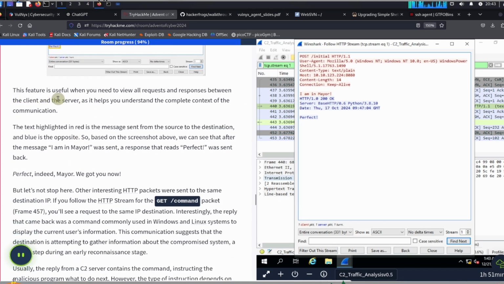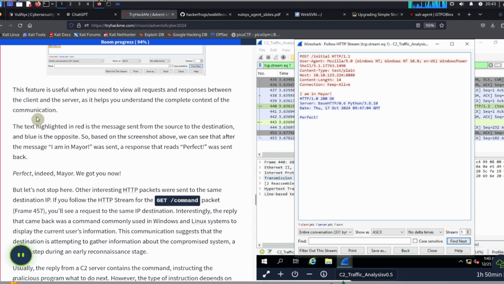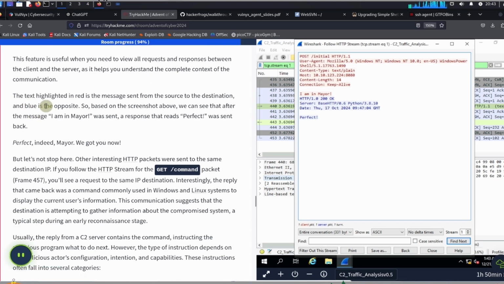So this feature is useful when you need to review all requests and responses between the client and the server, as it helps you understand the complete context of the communication. The text highlighted in red is the message sent from the source to the destination, and the blue is the opposite. So based on the screenshot above, we can see that after the message "I am in Mayor" was sent, a response that reads "Perfect" was sent back.